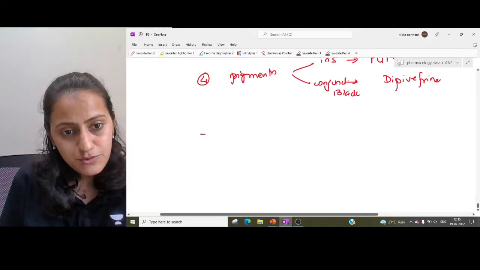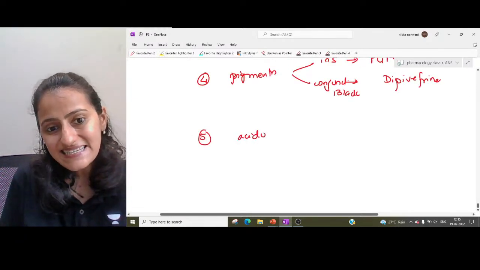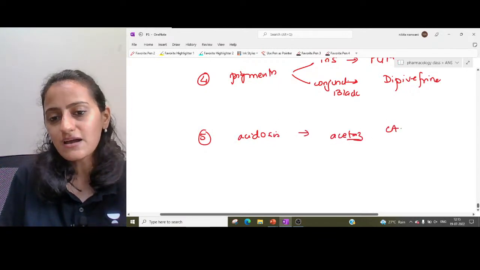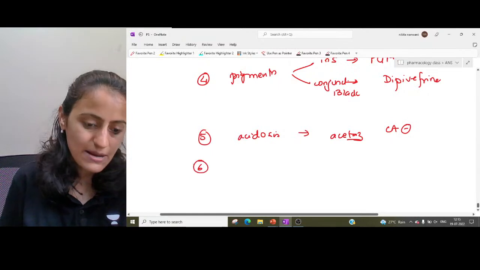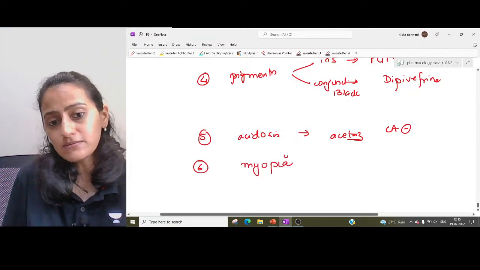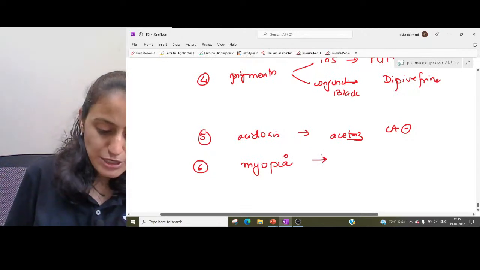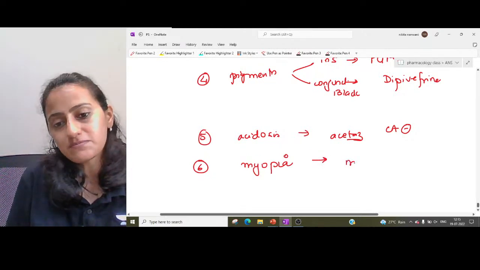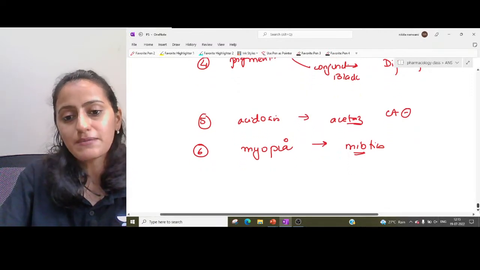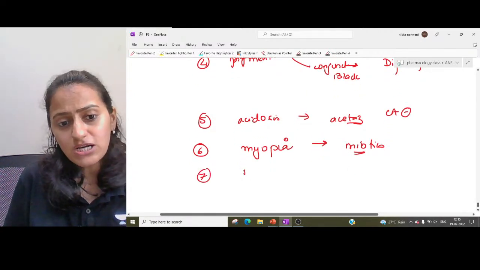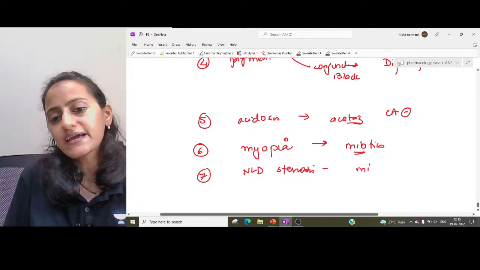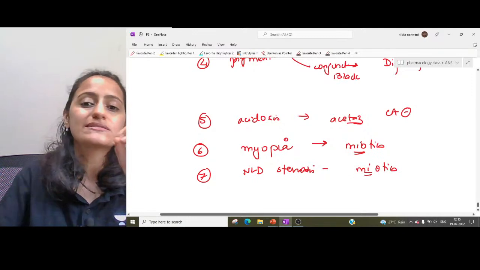Okay. Which one causes metabolic acidosis? Acetazolamide, that is carbonic anhydrase inhibitor. Which one causes myopia? Myopia is a side effect seen with myotics. Okay, myopia is myotics. Which one causes NLD stenosis obstruction? My eye entirely affected, so it is myotics.